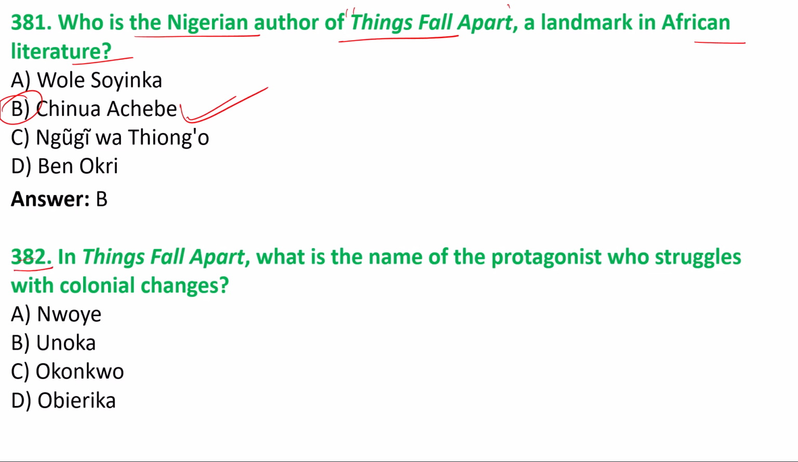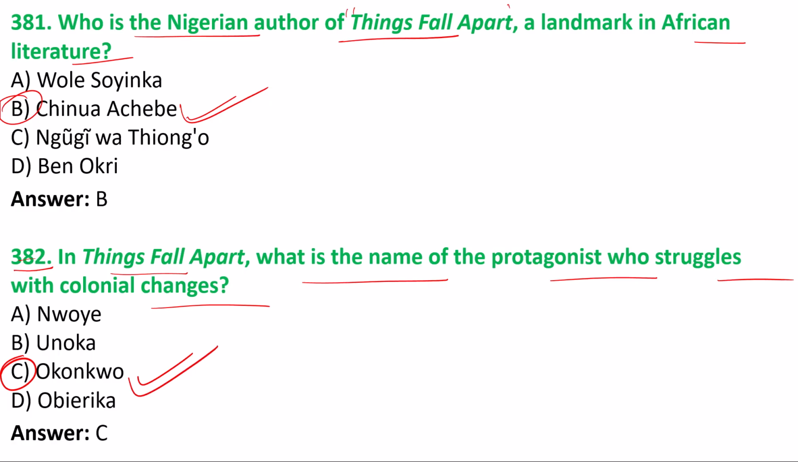382, let's look at the question. In Things Fall Apart, what is the name of the protagonist who struggles with colonial changes? Option C is the answer, Okonkwo. Okonkwo was the hero, the protagonist who struggles with colonial changes.